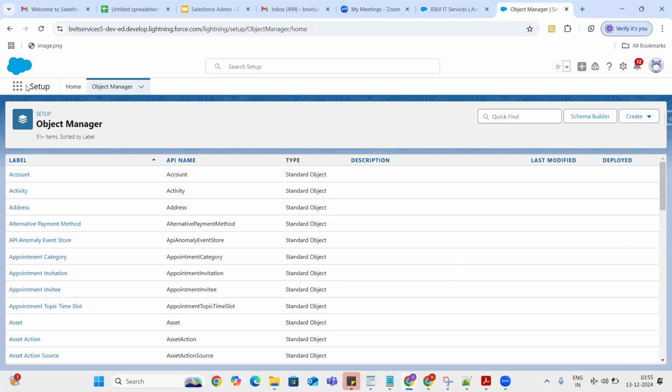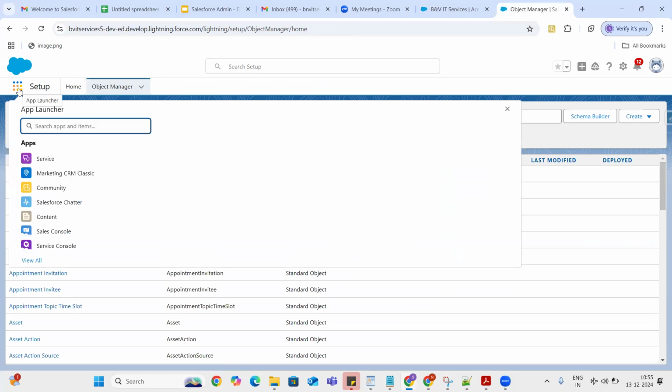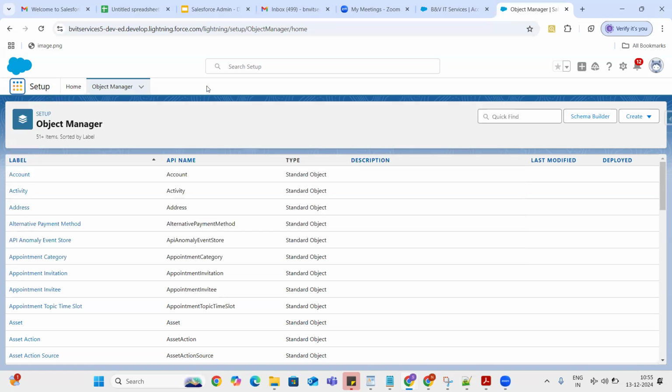But don't try to remember these objects, because we are not going to learn objects like this. We will open up the applications one by one: the sales application, service application, marketing application. Then we will see which objects are used in that application, and learn the objects one by one. But in today's class, our motto is to learn about the Model View Controller.